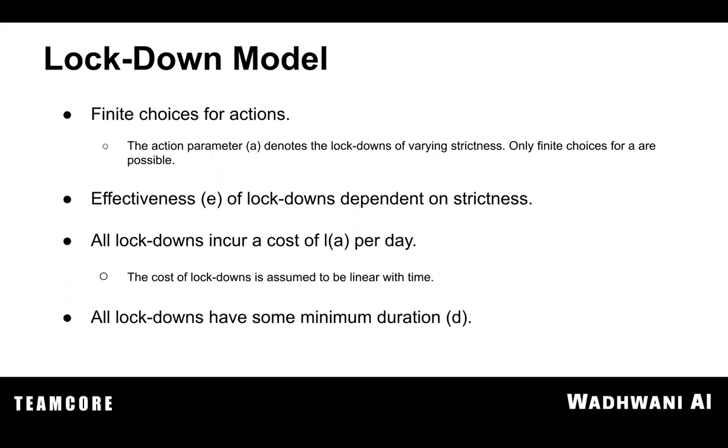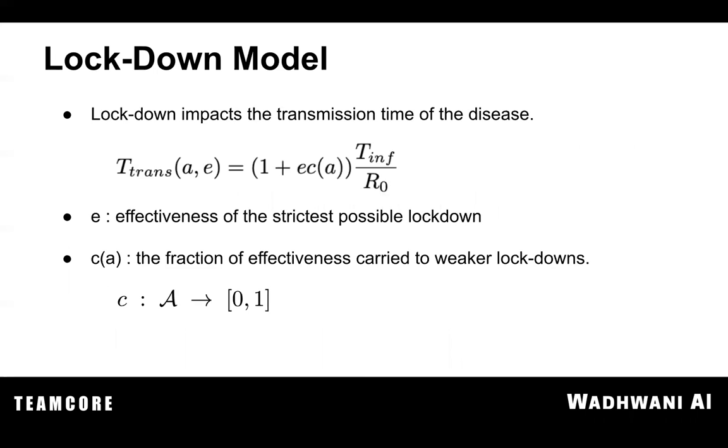The second is the effectiveness, or E, of the lockdown. Different strategies for lockdowns represent different strictness levels, and that is represented by A. Each different lockdown will have its own effectiveness on the health side of things, or on increasing the transmission time. For every lockdown, we'll have the corresponding L of A cost associated per day. And every lockdown is supposed to have a minimum duration D, which basically makes things more implementable.